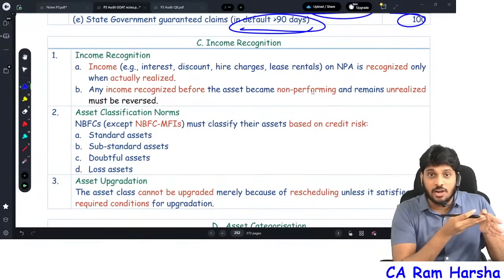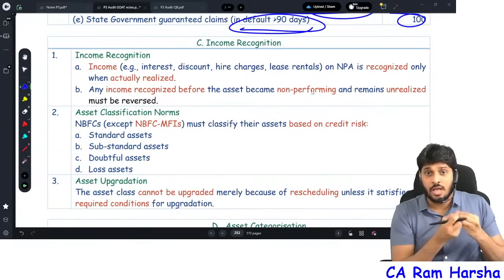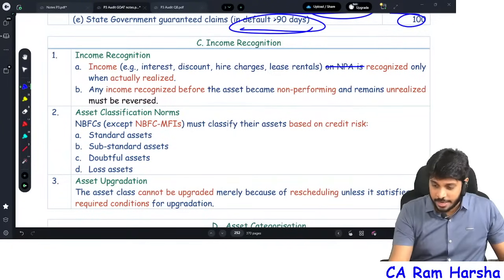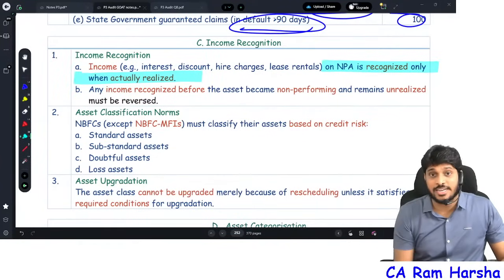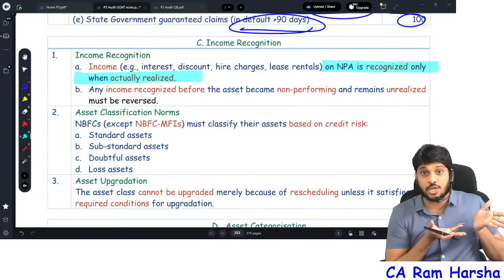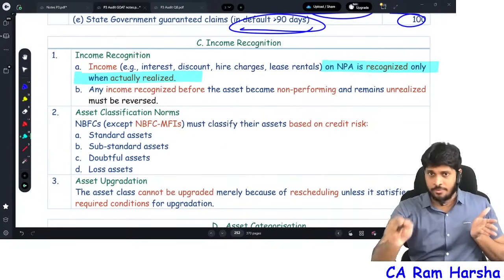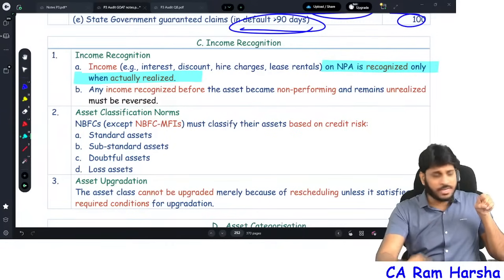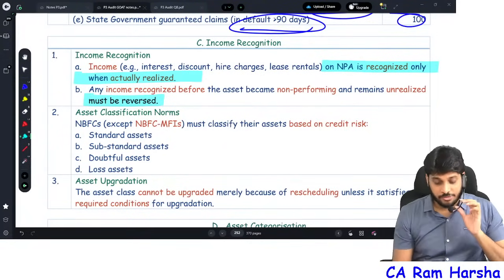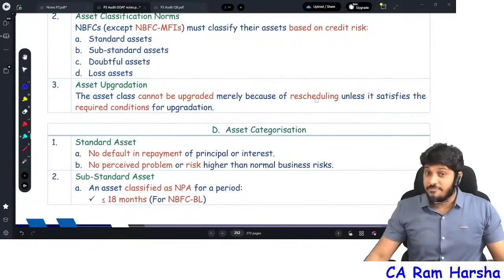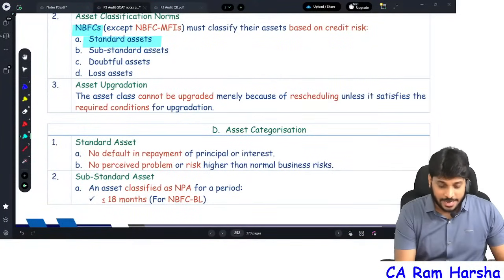But what about the already recognized interest income? 3 months I recognized on accrual. And there is one rule, right? Income on NPA is recognized only on actual realization. But I already recognized on accrual basis before it became NPA, and I didn't collect anything. Now it became NPA, so the income you recognized on accrual, reverse that income.